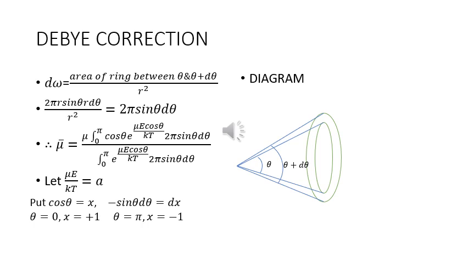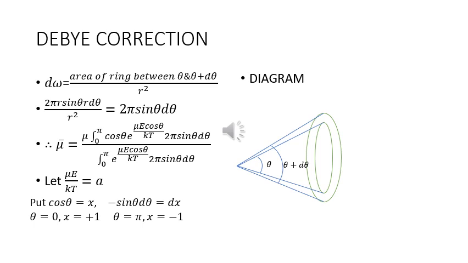So twice pi r sine theta r d theta upon r square is simply equal to twice pi sine theta d theta. Mu bar is equal to mu integral 0 to pi cos theta e to the mu E cos theta upon kT twice pi sine theta d theta upon integral 0 to pi e to the mu E cos theta upon kT twice pi sine theta d theta.